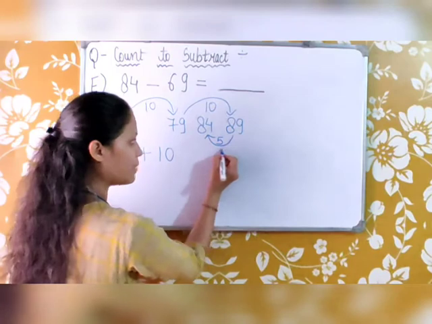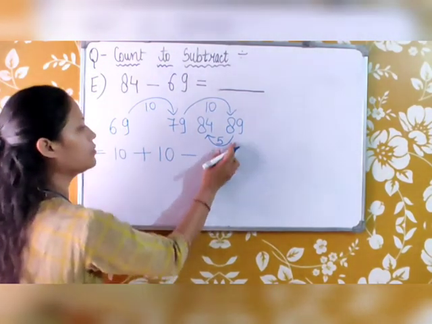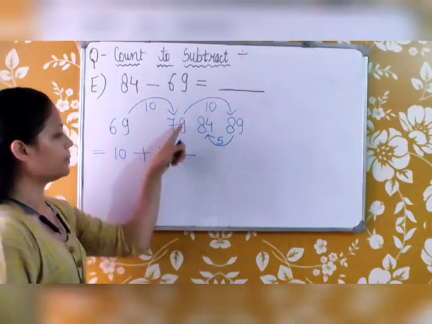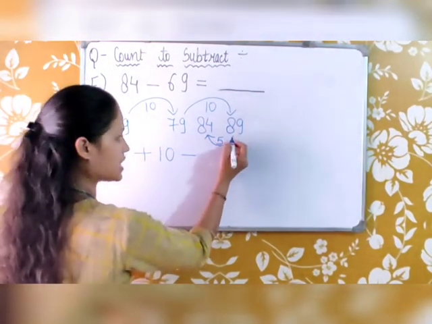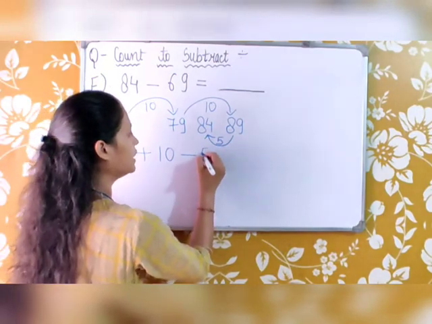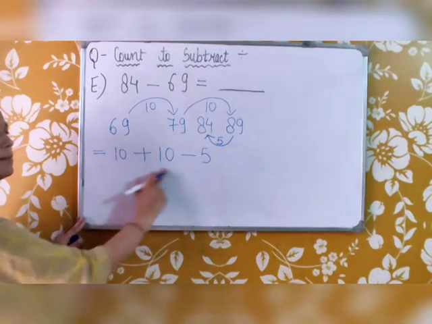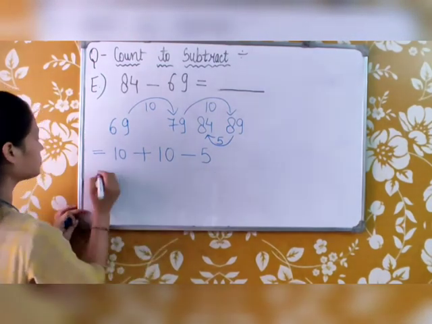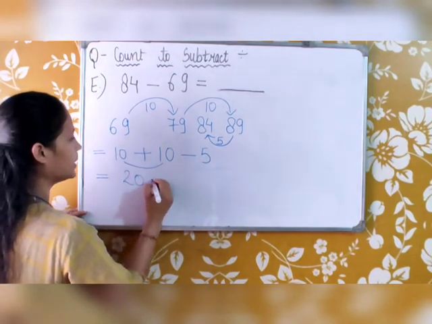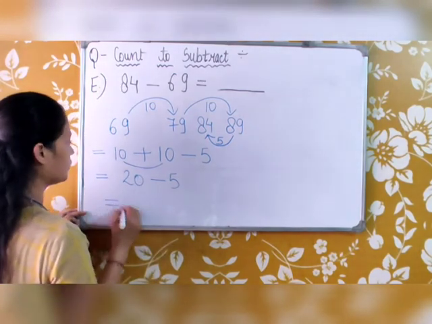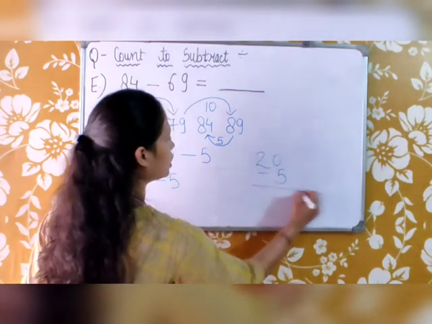Then we have done 5 backward jumping, so we will do minus 5. So it is 10 plus 10 minus 5. 10 plus 10 is your 20. Now 20 minus 5.